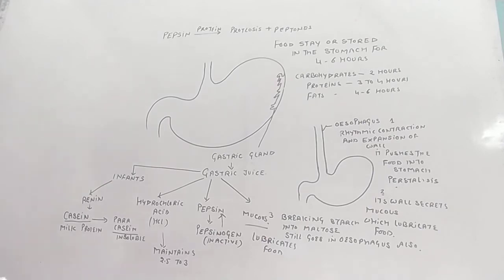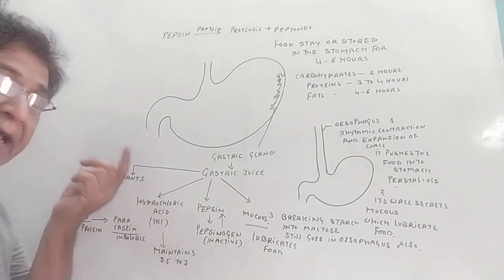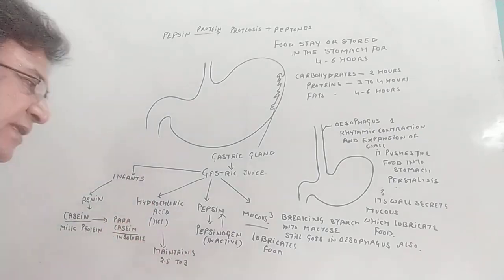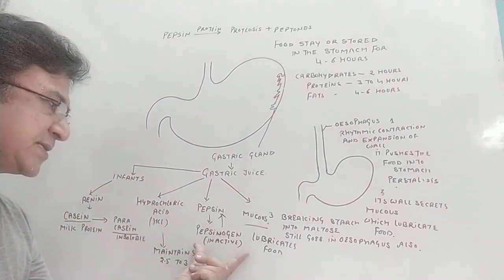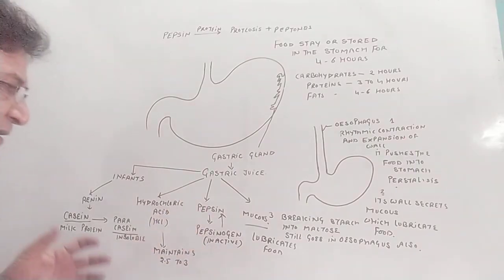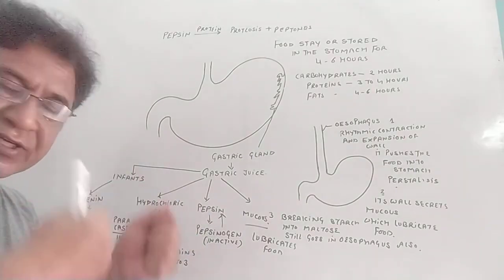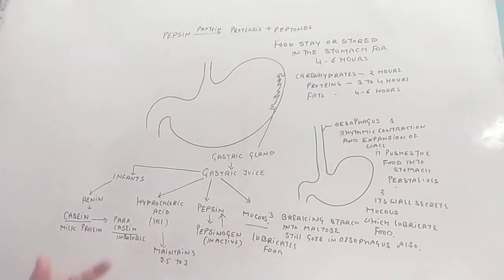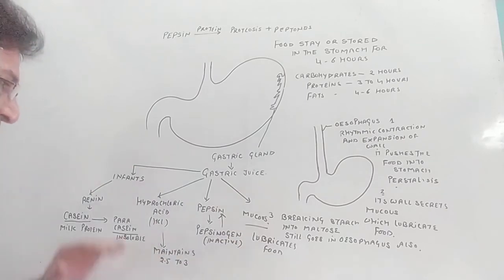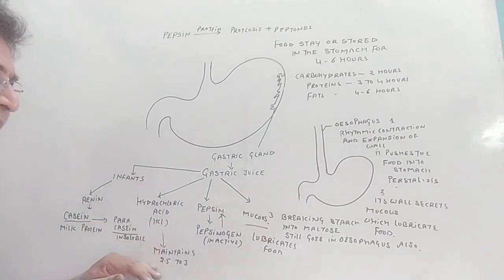And lysozyme is also there, which acts upon bacteria along with the HCl. HCl kills the bacteria with the acidic medium. It converts pepsinogen into pepsin, right? Churning also makes complex food into the simplest form. These are all functions of the hydrochloric acid.